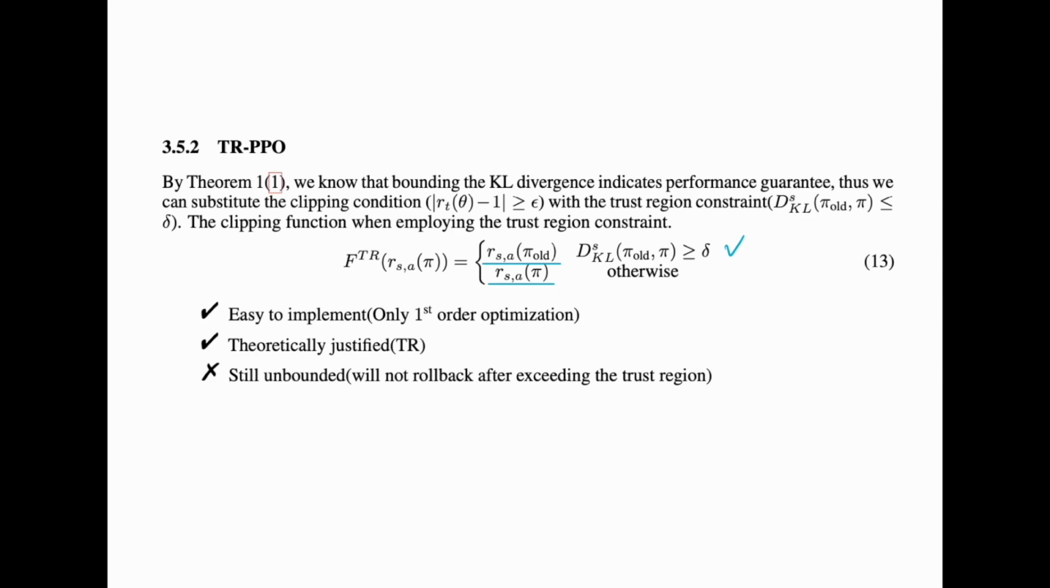Now, the advantage of this, instead of using TRPO directly, is that it's easier to implement because TRPO is notorious for the second order optimization. But now we are employing the advantage of PPO. And secondly, it is theoretically justified because of the trust region constraint that we mentioned earlier. But it is still unbounded because if it is outside of the clipping range, there is no force to drag it back. We will just stop optimizing. We will be staying there, but we will not pull it back, so it's still unbounded.